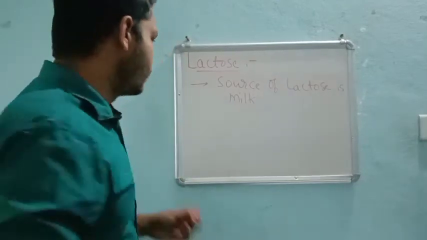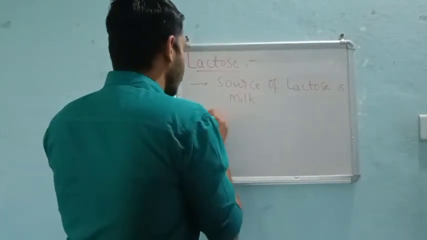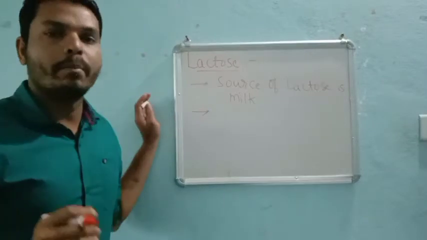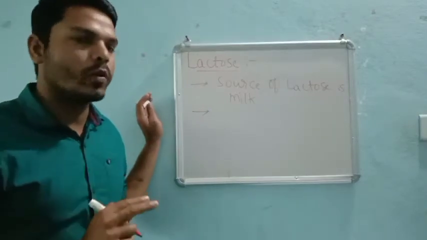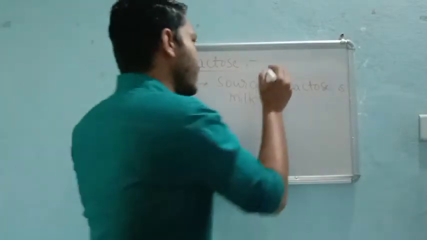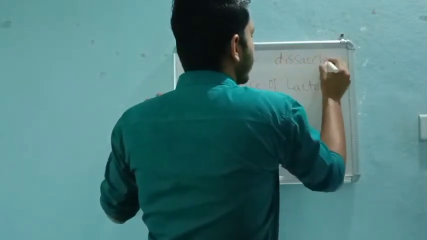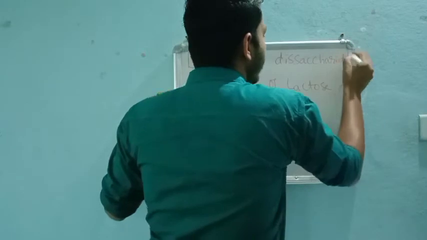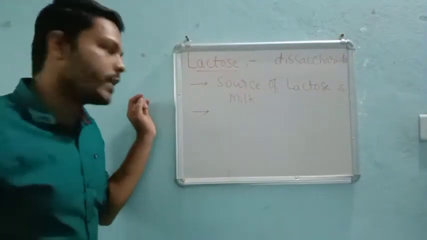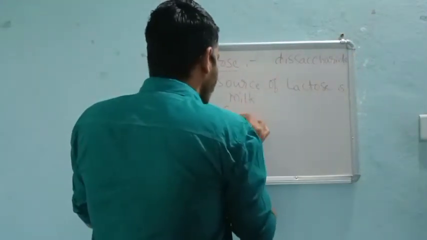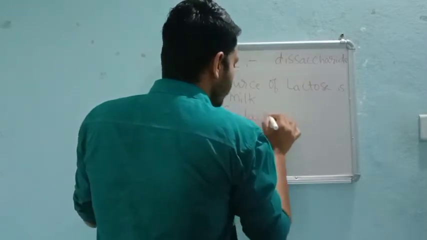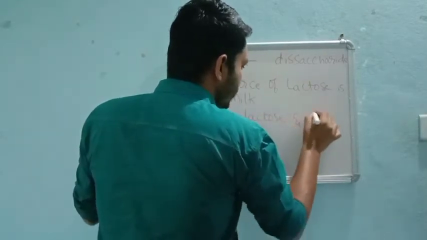And then coming to the next point, lactose is made up of two monosaccharide units. Why? Because it is also a disaccharide, right? So again, disaccharide means it must have two monomeric units, and those two monomeric units are galactose and glucose.